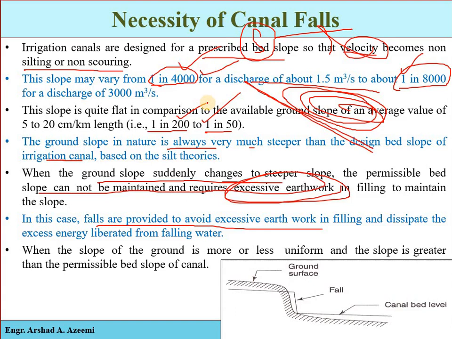It will have very high velocity, and if the velocity is increased, then obviously silting and scouring will be caused. So in this case, falls are provided to avoid excessive earthwork in filling and to dissipate the excess energy liberated from falling water. When the slope of the ground is more or less uniform and the slope is greater than the permissible bed slope of the canal, then we can say that a fall structure will be required.